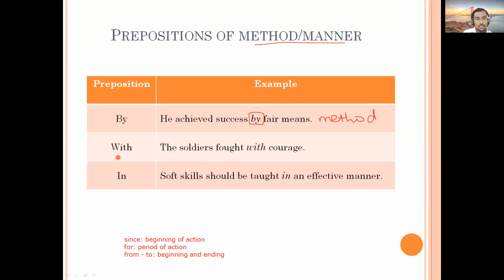Then with: the soldiers fought with courage. How do soldiers fight? With courage. So with refers here again to manner. As we have studied in adverbs also, bravely, courageously, they will come here. But the preposition with cannot allow us to use courageously.